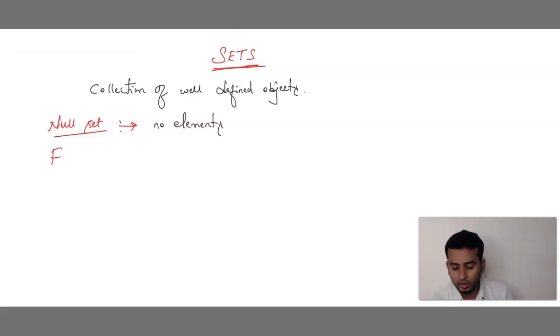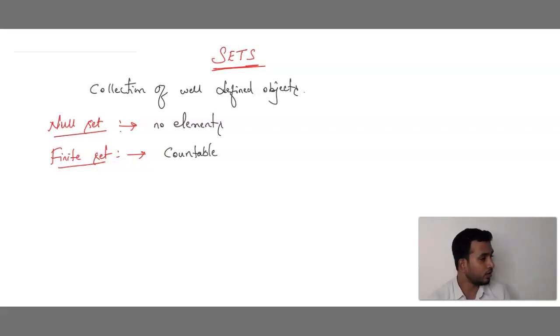And we have one more important set, that is nothing but finite set. What is finite set? A set consists of countable number of elements. एक सेट में हमारे पास countable number of elements है बेटा. हमें count कर सकते हैं. We can able to count them. Countable number of terms are there or countable number of elements are there. That is called as finite set. Example: how many students are sitting in this classroom? We can say 2, 5, 10. We can count how many are present. That is called as finite set.